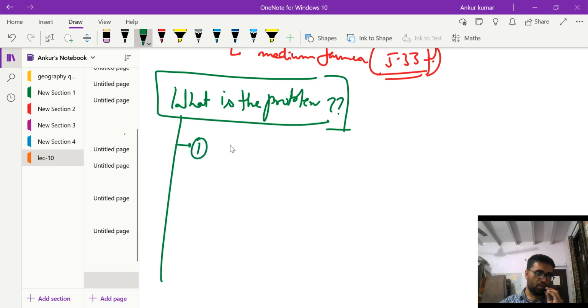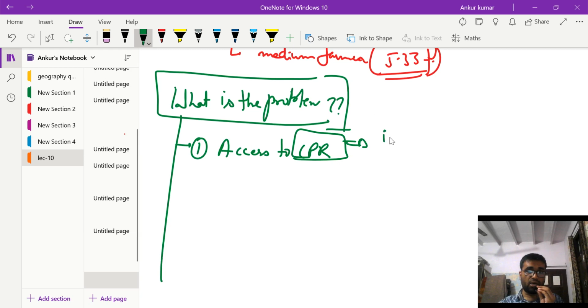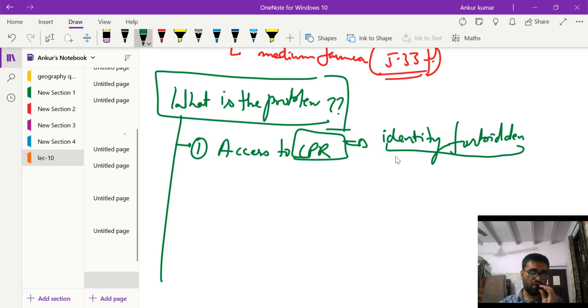Number one is the access to CPR. Access to CPR in India is again identity forbidden. Okay, how identities have prevented many castes or many identities from accessing the CPR. Lower castes are not able to access as freely as the upper castes are able to access the CPR, for example.